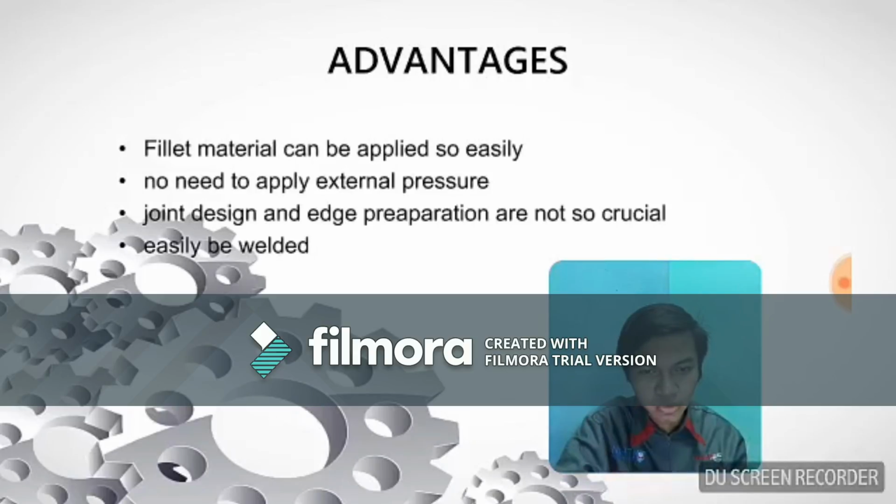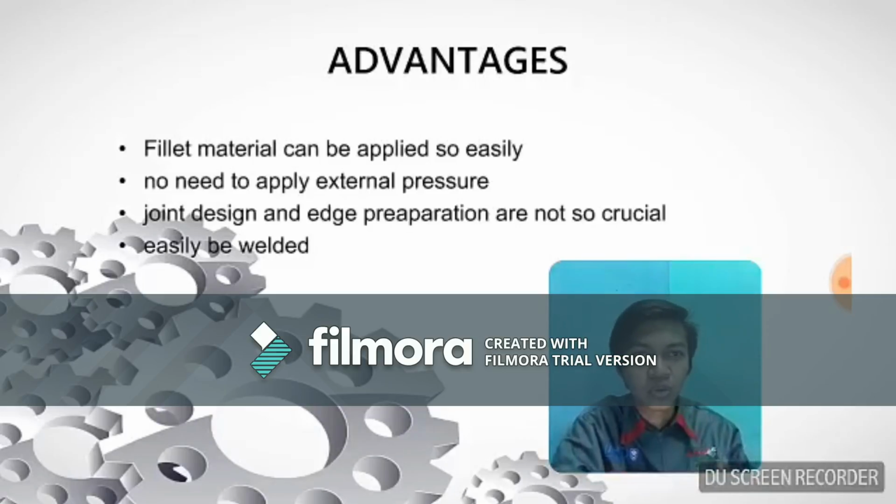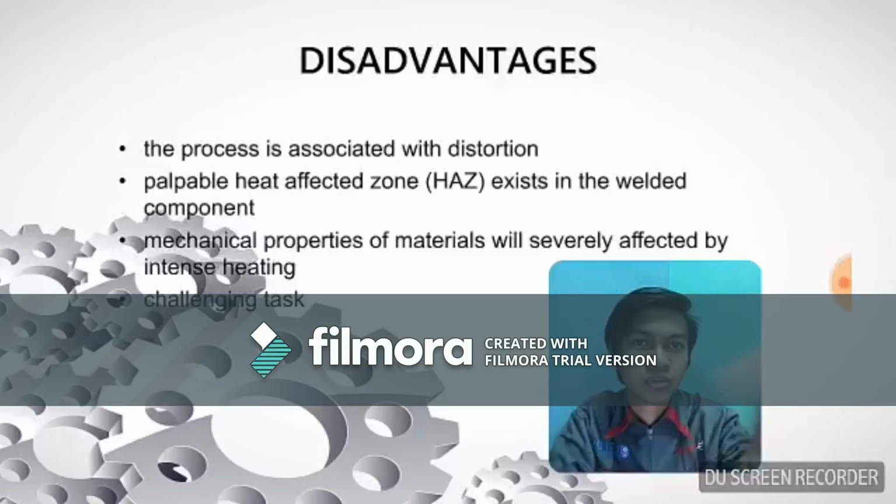And the last one is, more than two components can easily be welded, because with some types of welding, when we want to join the material, if there are two or more, three, maybe four, it's quite difficult to weld them. But for fusion welding, it's very easy. So that's the advantages. Then we will go to disadvantages.